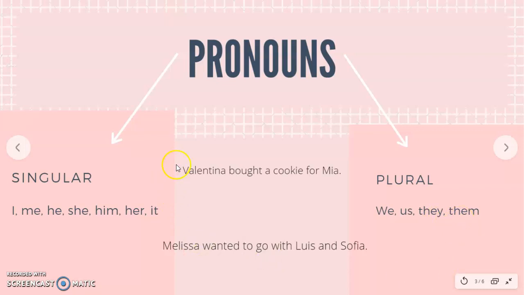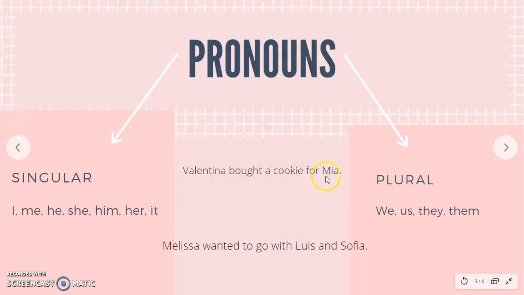Okay, I'm going to read the first sentence here in the middle. Valentina bought a cookie for Mia. We have two names of persons here. We have Valentina and we have Mia. We're going to change them for pronouns. Valentina is singular and Mia is also singular. So we're going to go to the singular pronouns.